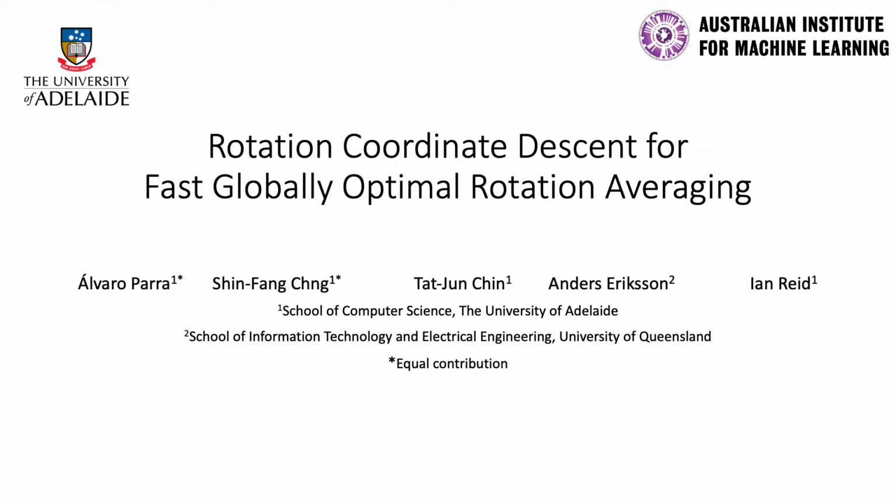And now I am going to present our paper, Rotation Coordinate Descent for Fast Globally Optimal Rotation Averaging. Rotation averaging plays a crucial role in computer vision and robotics, in problems such as visual SLAM and structure from motion. In this example, starting from random initial rotations represented as black arrows along the camera trajectory, our method, RCD, found the optimal orientations in less than 2 seconds, from which a structure from motion method produced the final reconstruction.